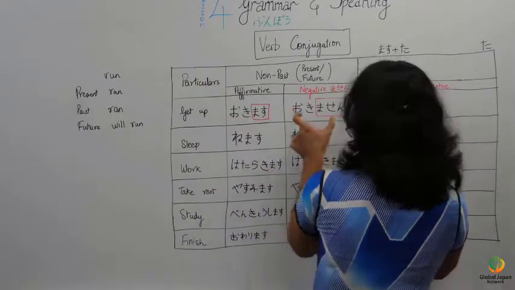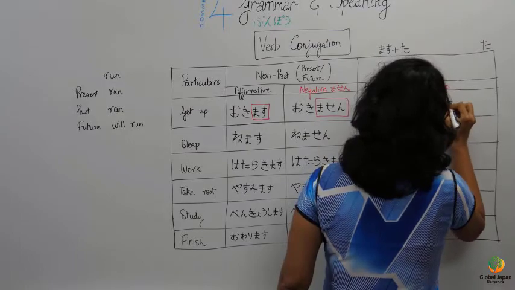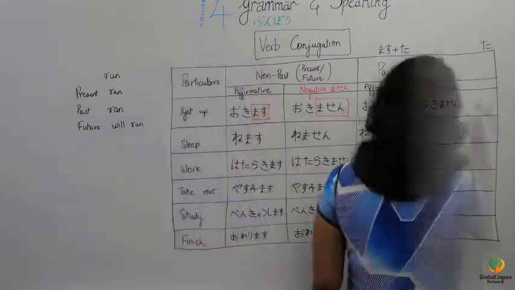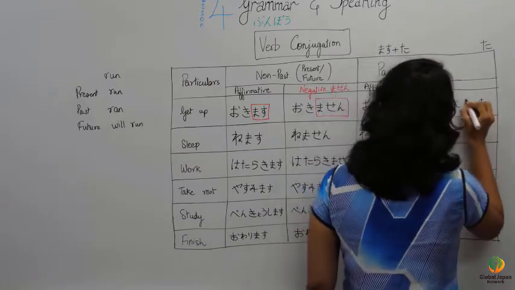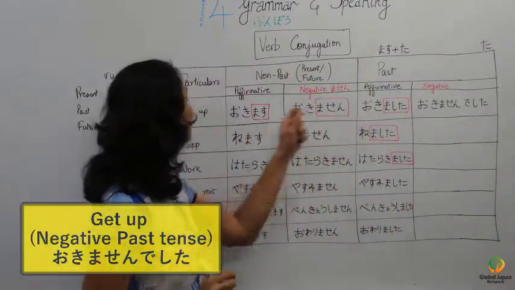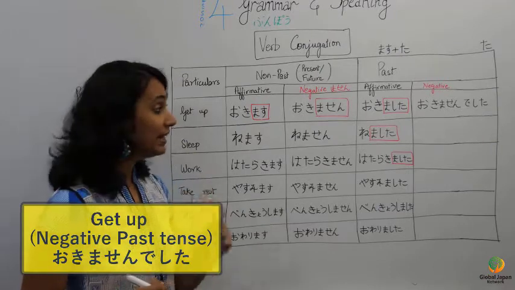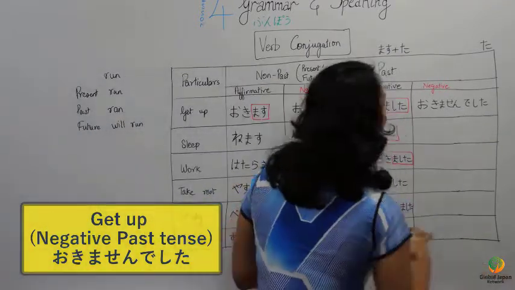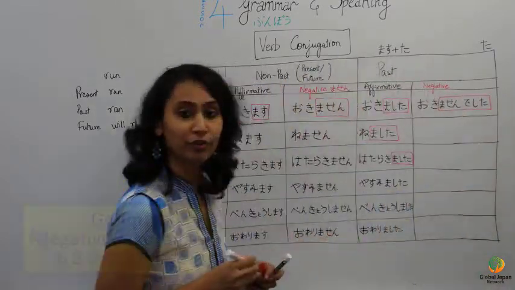I'm writing the negative form here. Okimasen. At the end, ta has to come. And I will be adding deshita. What is the negative past tense form of any verb? All you have to do is add masen deshita at the end of it.